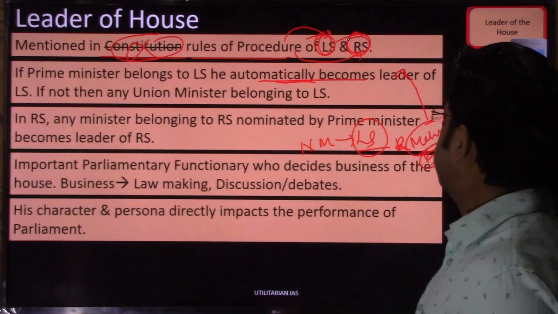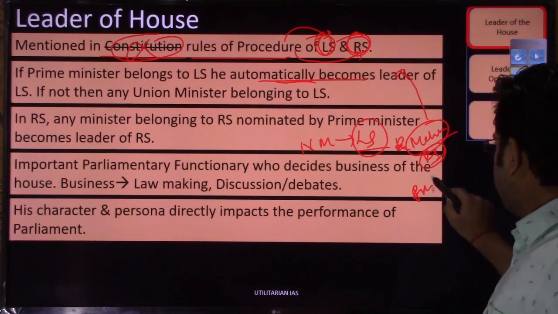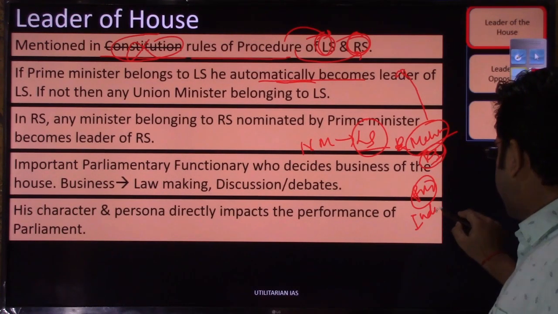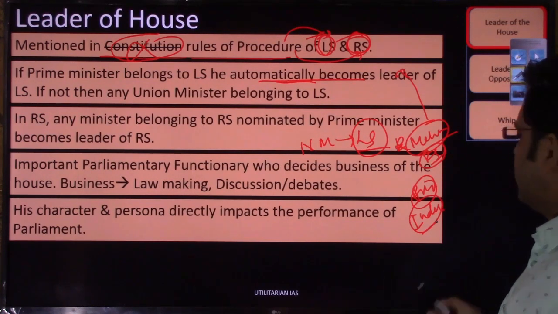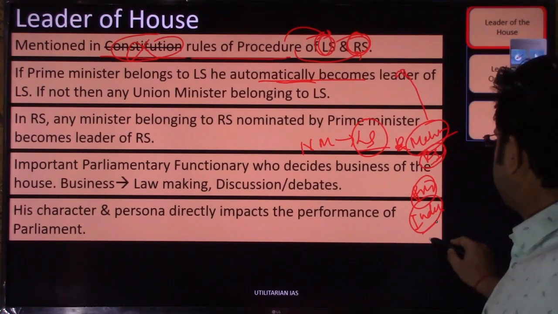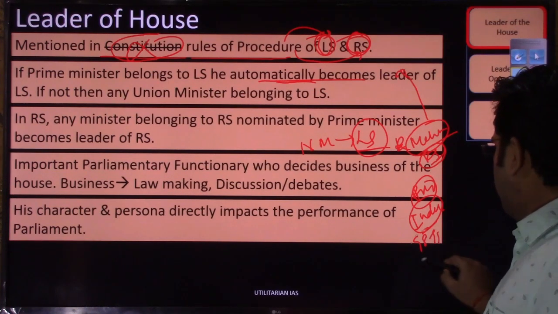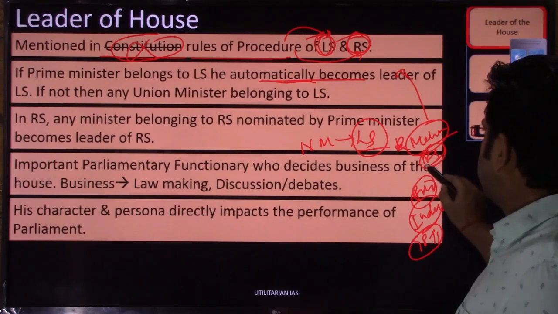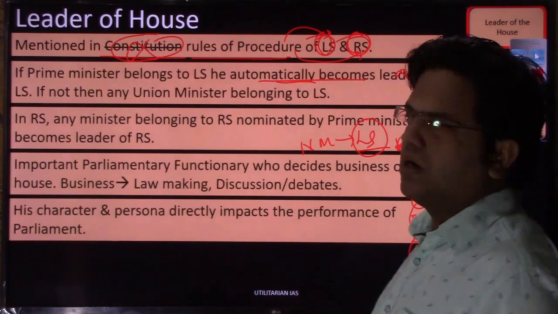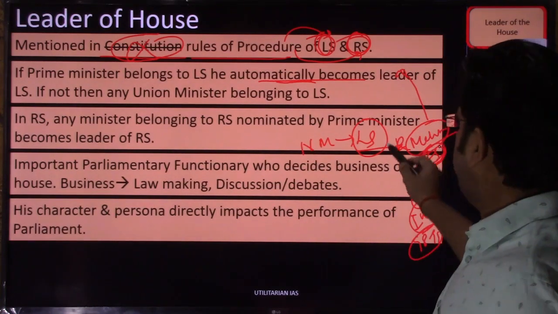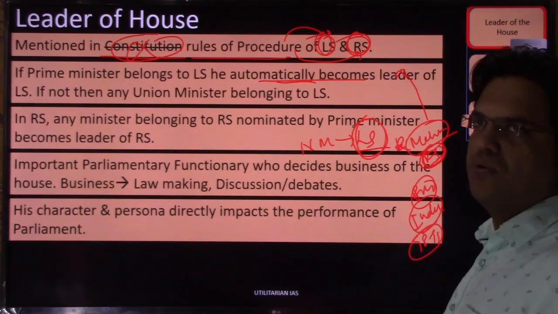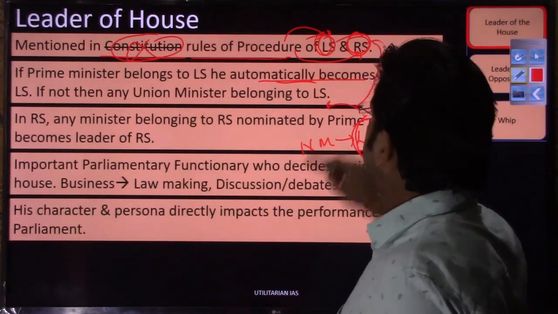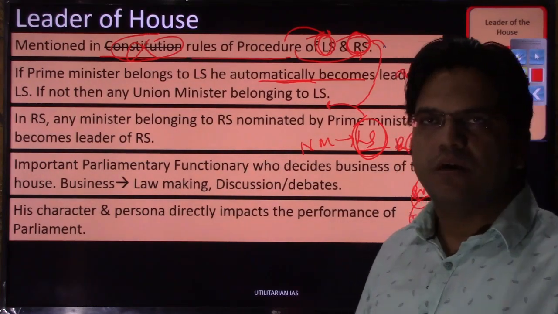In Rajya Sabha, again the same rule. If the prime minister belongs there, generally that does not happen, but you had Indira Gandhi as well for a small stint, who was from the Rajya Sabha initially. Thereafter you had another prime minister in 98 or 99 who was also from the Rajya Sabha. So if the prime minister is from Rajya Sabha, he will automatically become the leader of the Rajya Sabha. If the prime minister belongs to the Lok Sabha, in that case any cabinet minister appointed by him in the Rajya Sabha will become the leader of the house of the Rajya Sabha.